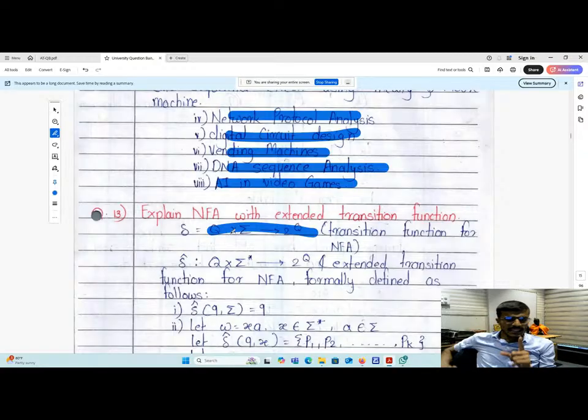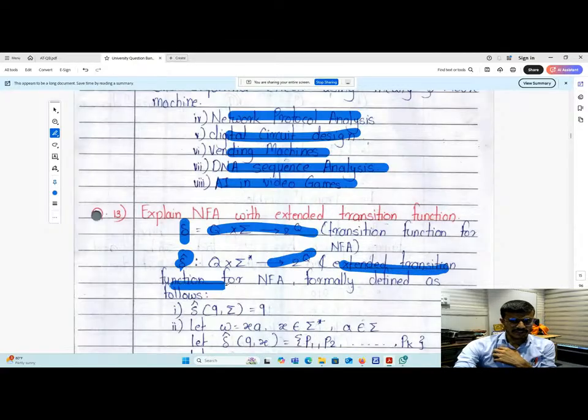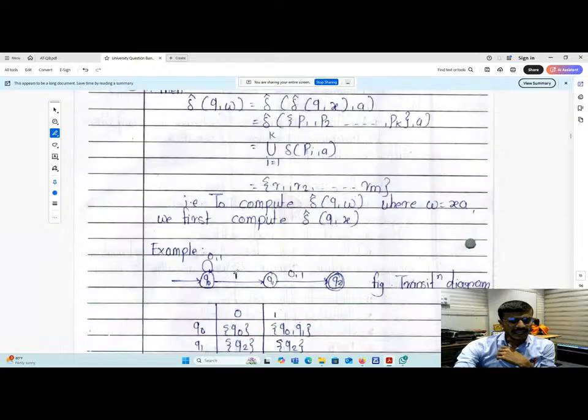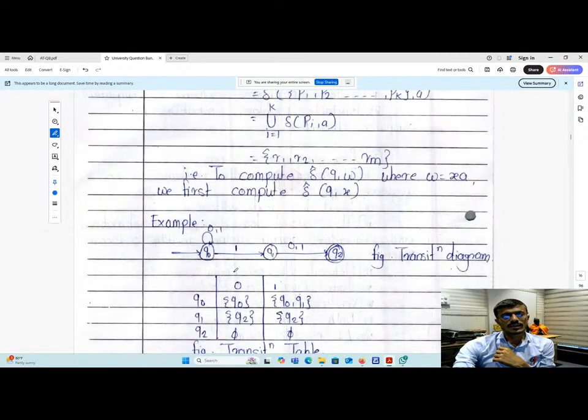And with respect to the tuples, you have to write down delta, which is equal to Q cross sigma tends to 2 raised to Q. That is the NFA. Then the extended transition function delta cap, which is nothing but Q cross sigma star to 2 raised to Q. That is the extended transition function. Okay. And then you have to write down these things.